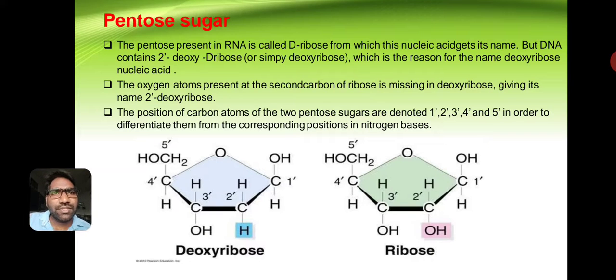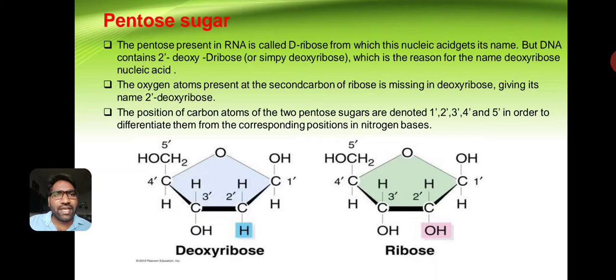Pentose sugars. The pentose present in RNA is called D-ribose, from which this nucleic acid gets its name. But DNA contains deoxyribose, which is the reason for the name deoxyribonucleic acid.